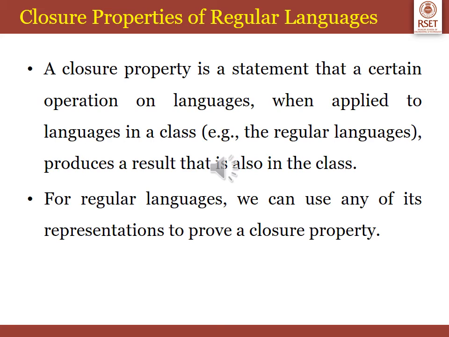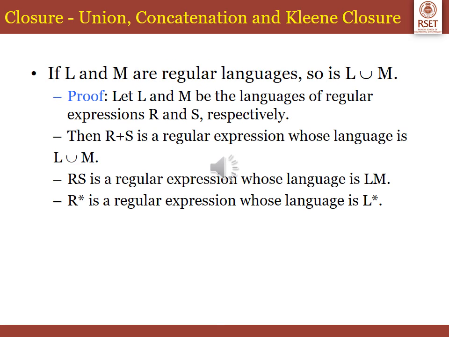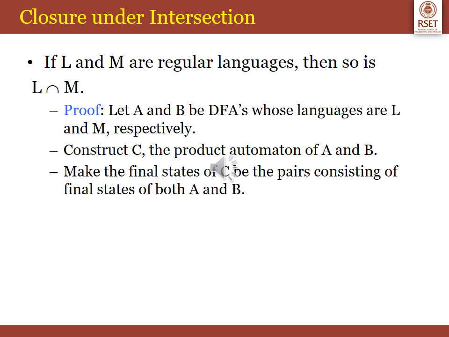A closure property is a statement that a certain operation on languages, when applied to languages in the same class, produces a result that is also in the same class. So we are considering the closure properties of regular languages. The regular language is closed under union, concatenation and Kleene closure. That is, if L and M are regular languages, so are L union M, LM and L star. The regular language is closed under intersection also. That is, if L and M are regular languages, then L intersection M is also a regular language.